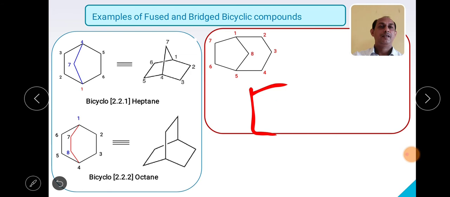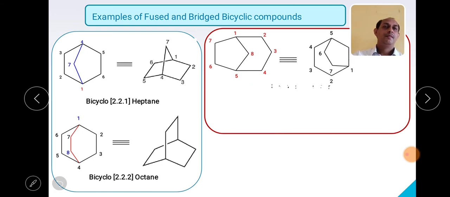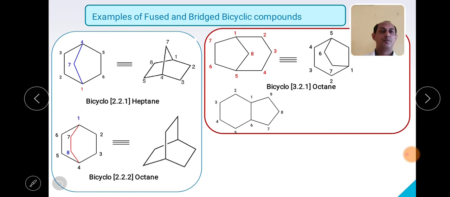Then I will find the highest number of carbon atoms, 8, octane, right? So what will be the name? Bicyclo[3.2.1]octane. Very simple. What we need to highlight in the bracket, 3, 2, 1, is the decreasing order. We have to start numbering from the largest to the smallest.